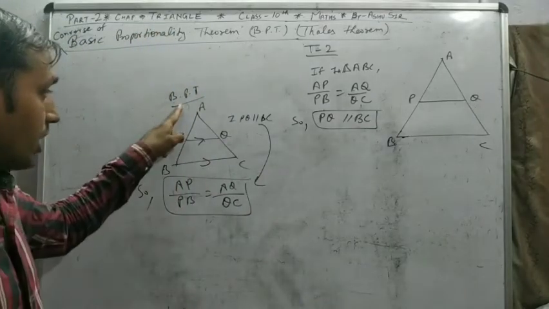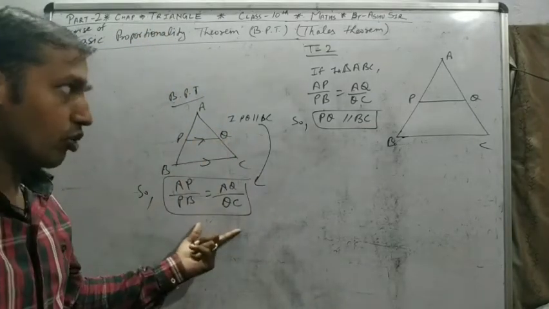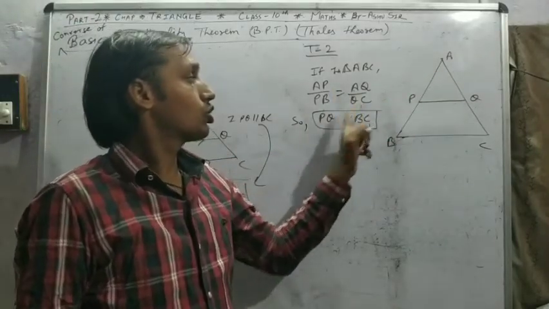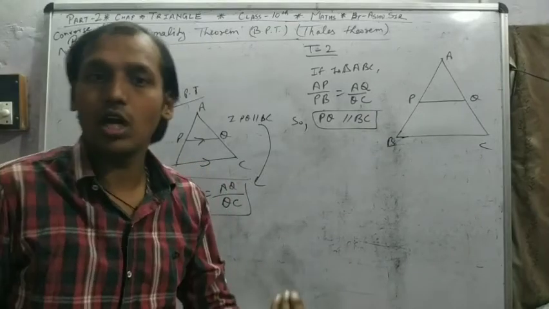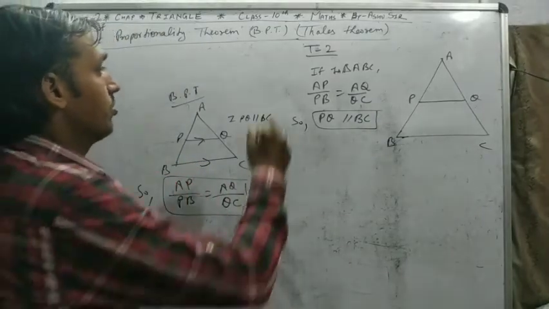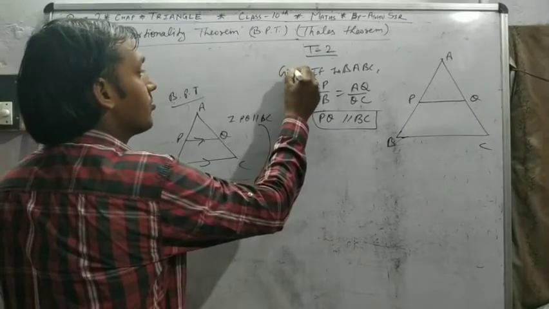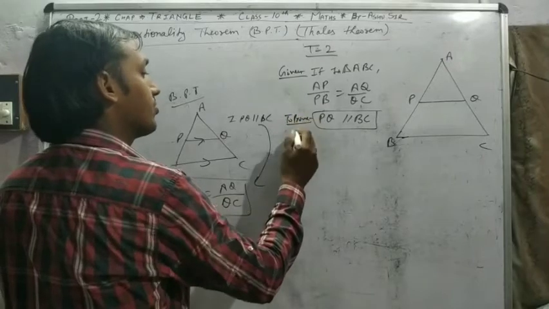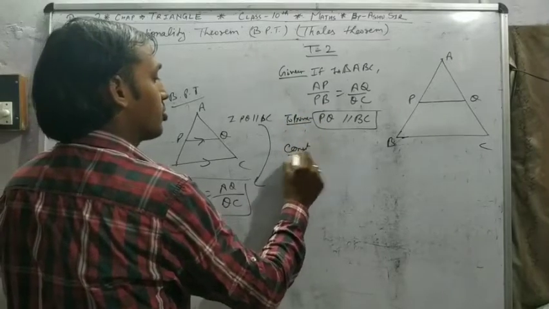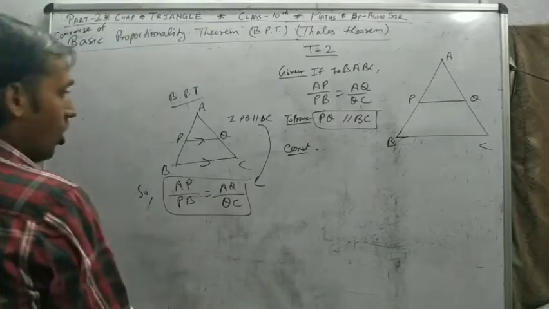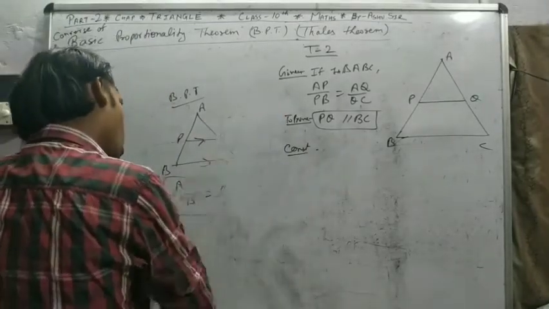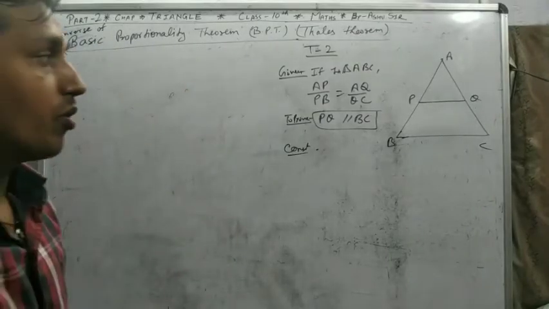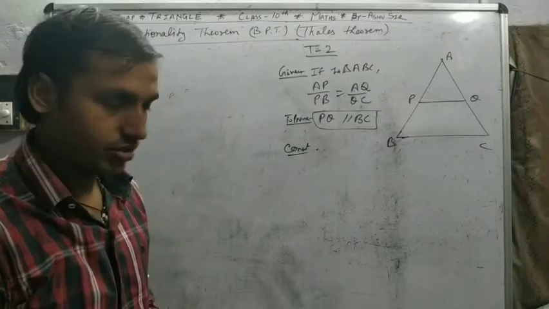Means in BPT, the line is parallel, so the ratio is equal. But in the converse of BPT, the ratio is equal, so the line is parallel. Just opposite. This is the given part. This is the proving part. Some construction. So let's see how we prove the converse of the basic proportionality theorem. This theorem is proved by the assumption method.